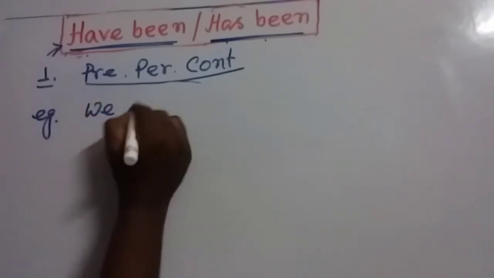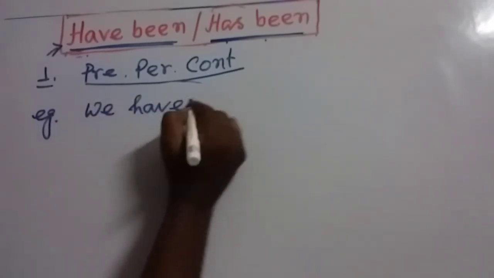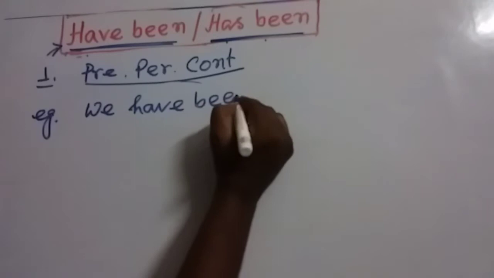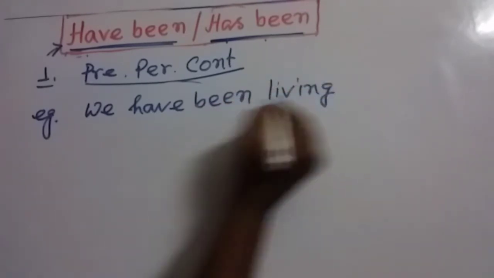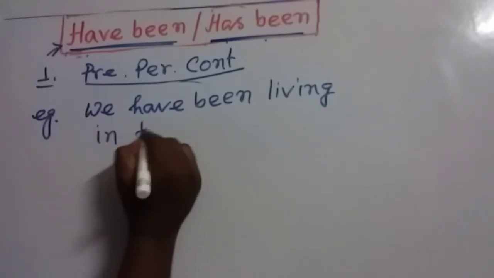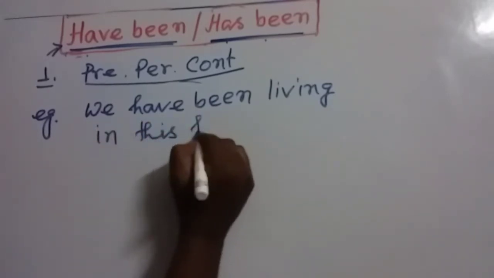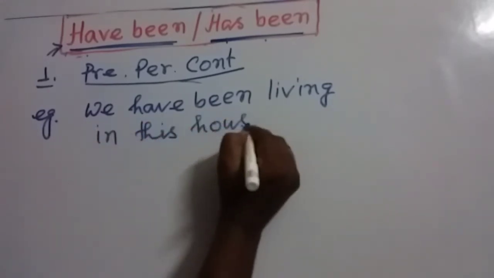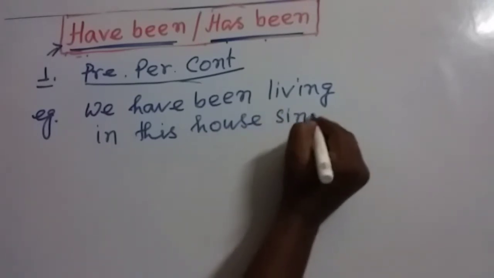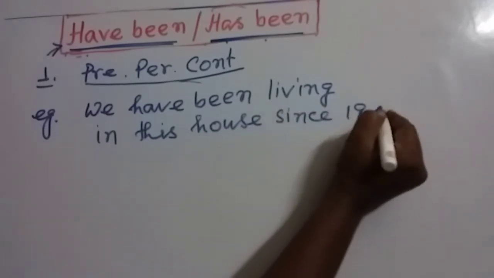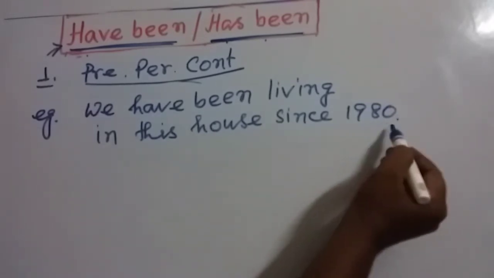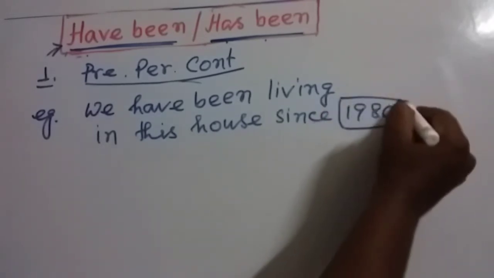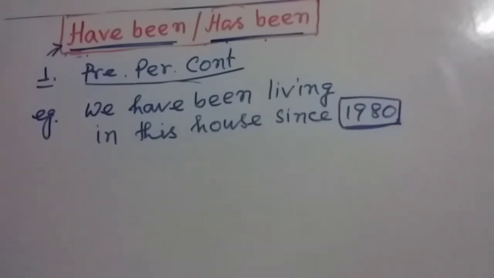We have been living in this house since 1980. Actually, my dear friends, this activity started in the past.